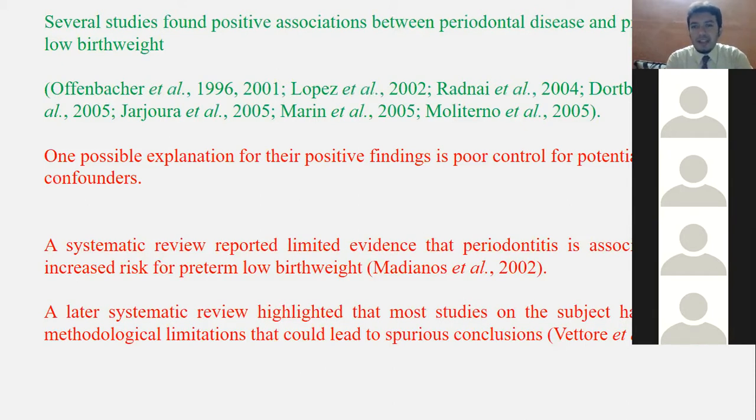You may ask again, then why is there so much disparity among studies? So the answer is because of the selection of the patient. Some are case control, some are cohort, some are RCT. We cannot confirm. One explanation for their findings is poor control. You don't know how to control the confounding factors, and you don't know how much history the patients are revealing. That is why there is a lot of disparity in systematic reviews.